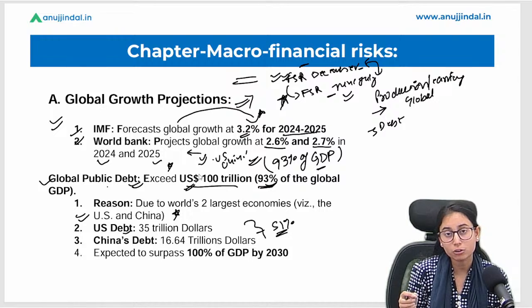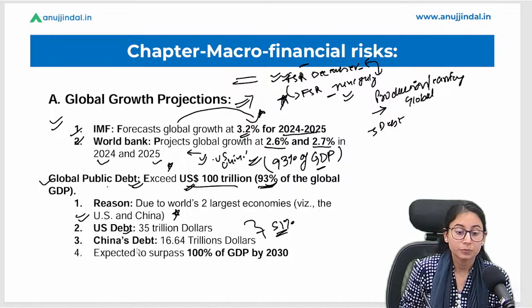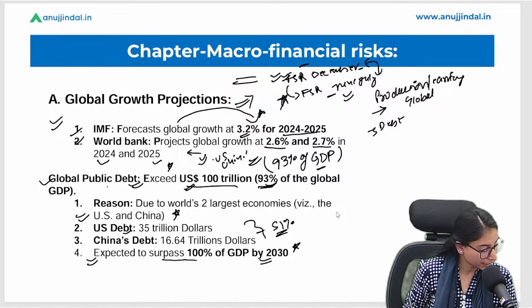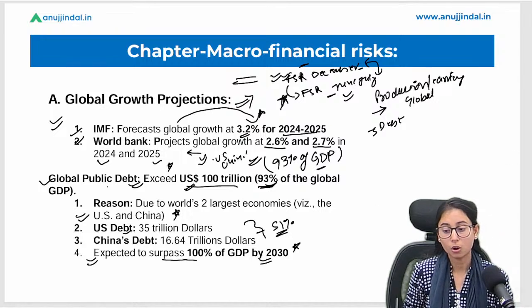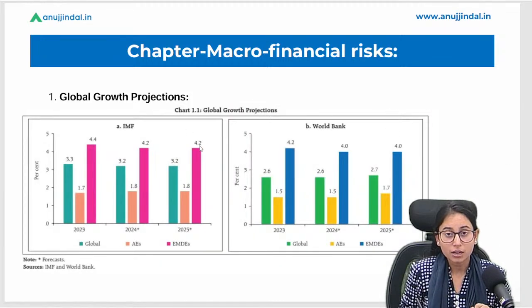A global debt of 100 trillion is not a good sign for a financial stability economy. Okay, now this is expected to surpass 100% of the GDP by 2030. Again, a very important data. Okay, so these are the charts that are showing you the projections of the global level.